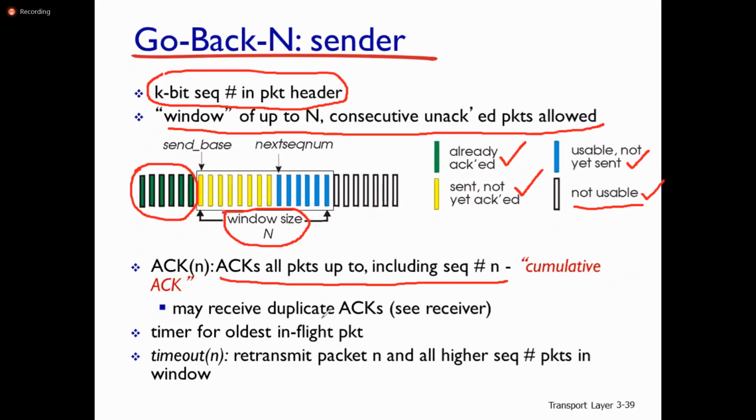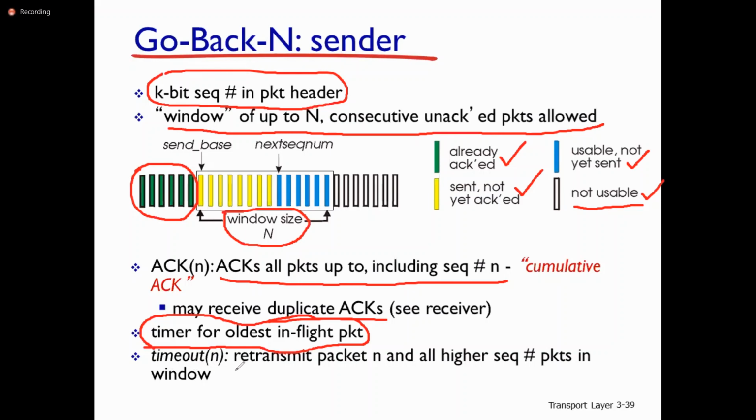So the sender may receive duplicate acknowledgements. There is a timer for the oldest in-flight packet. In-flight means in the pipeline packet. So here in Go-Back-N, the sender maintains a timer for the unacknowledged packet, with a timeout.